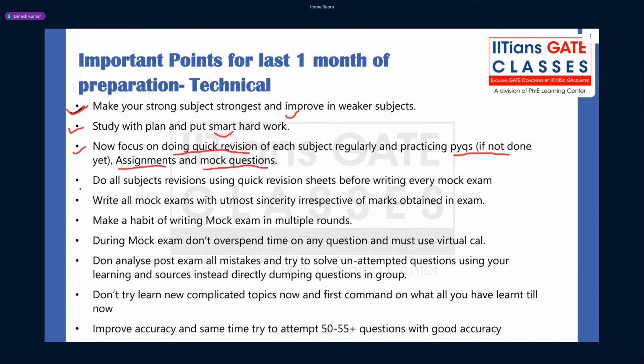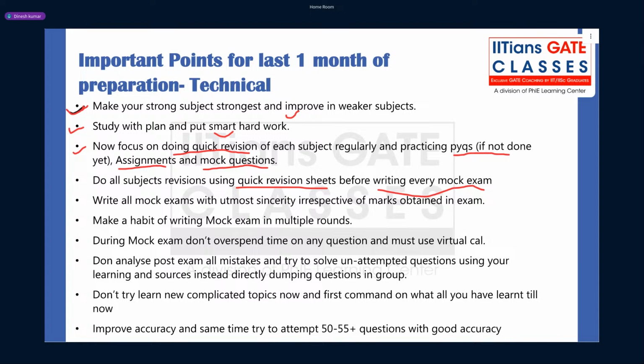Now the next part, do revision of all subjects using quick revision sheets before writing every mock exam. So guys, what I always suggest, before writing any exam, at least do a rough revision, either of formulas or important concepts and all.